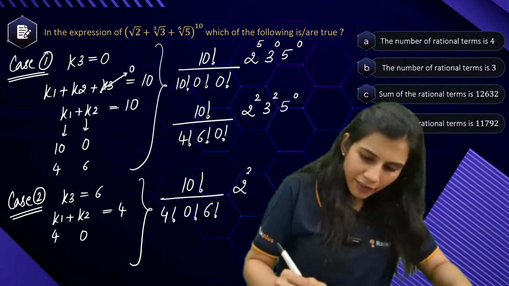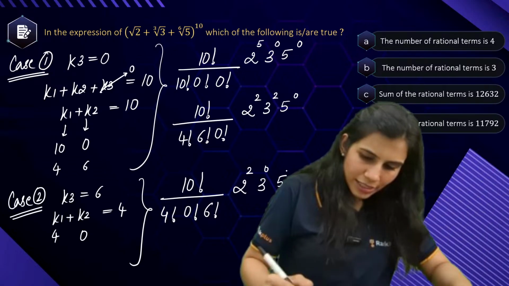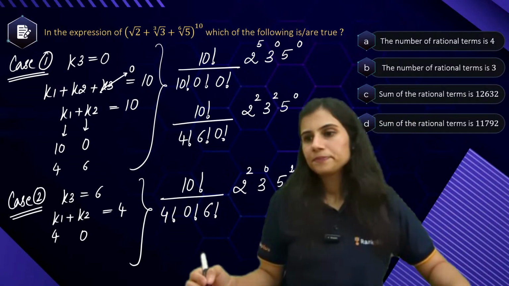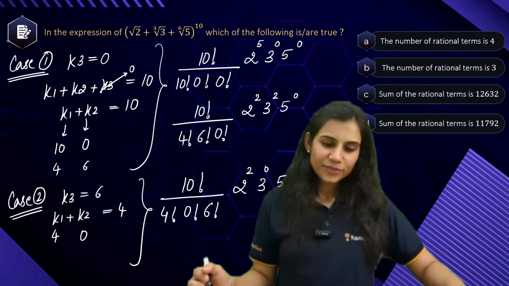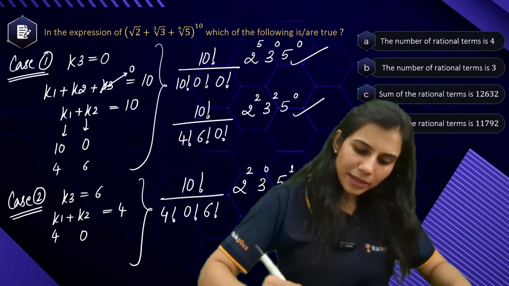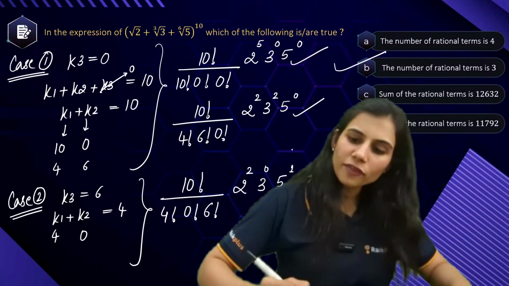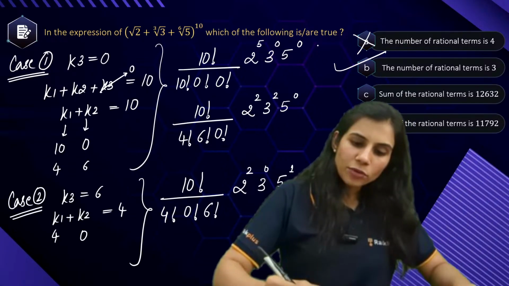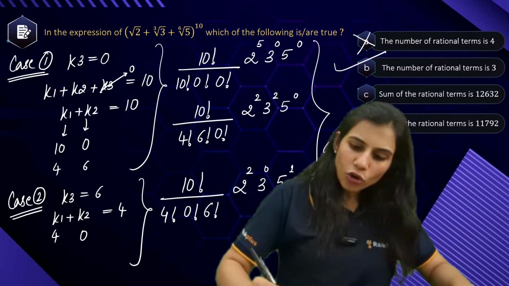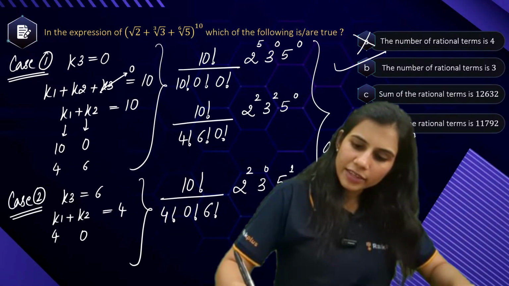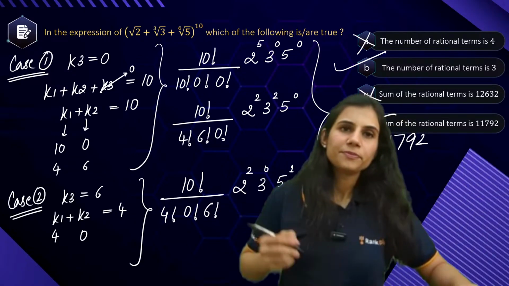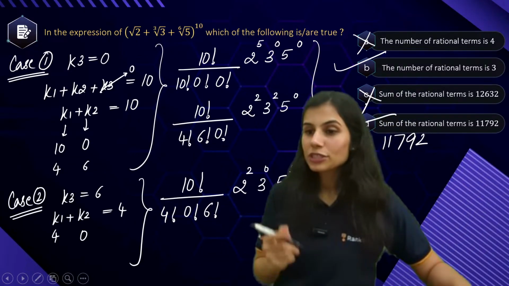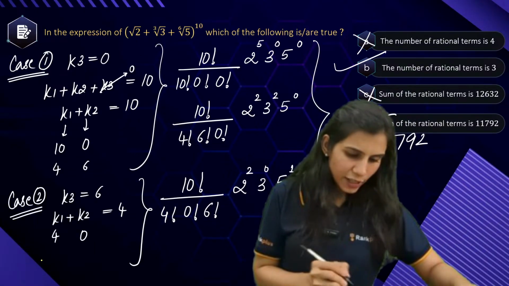2 to the power k1 by 2, 3 to the power k2 by 3, 5 to the power k3 by 6. Okay, this is one rational term, another rational term, another rational term. Total number of rational numbers is 3 and not 4. And when you add all of them, your answer will come out to be 11792. So B and D are the right options. Very good, Priyanshu. Not A, not C.